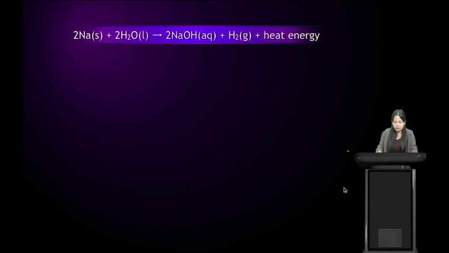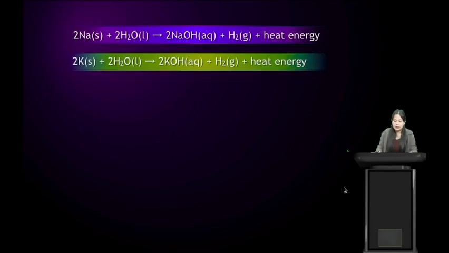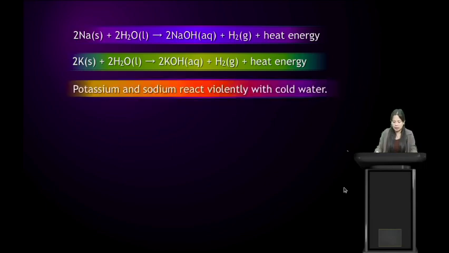Sodium reacts with water to give sodium hydroxide plus hydrogen gas plus heat energy. Potassium also reacts with water to give potassium hydroxide and gives off hydrogen gas and heat energy. So potassium and sodium react violently with cold water.